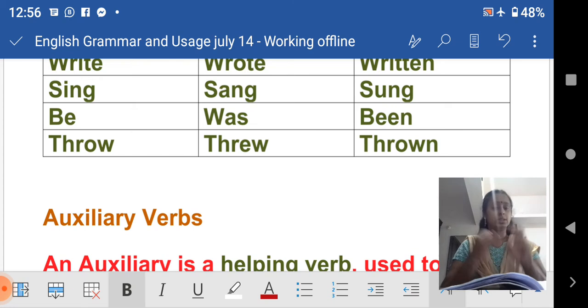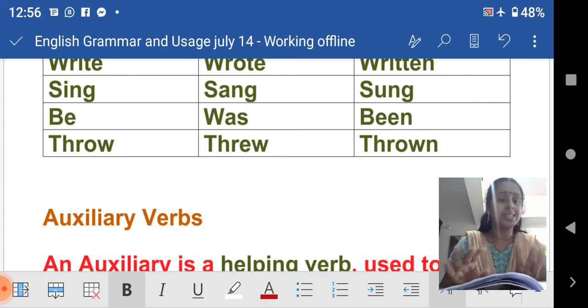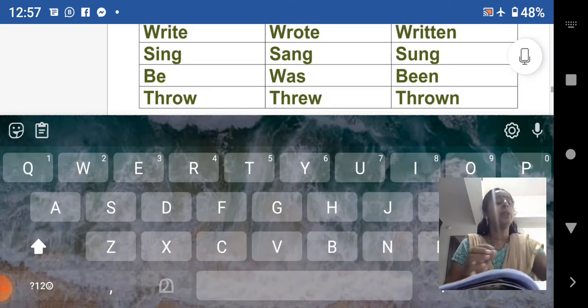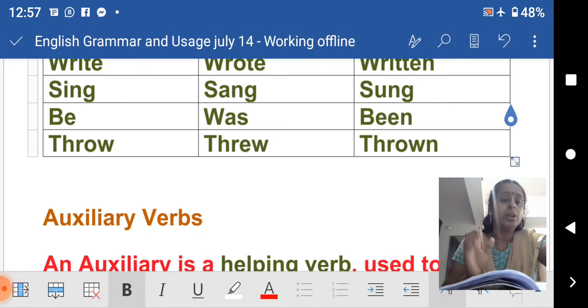Please try to identify whether it's a noun, a verb, an auxiliary, or what we talked about, a transitive verb. You have to understand what a transitive verb is. While we speak, we are not thinking about whether this is a transitive verb or not. We are not examining while we speak. But if you read all these things through your sources, then only you can understand and speak accordingly, and use all these things in your daily life.